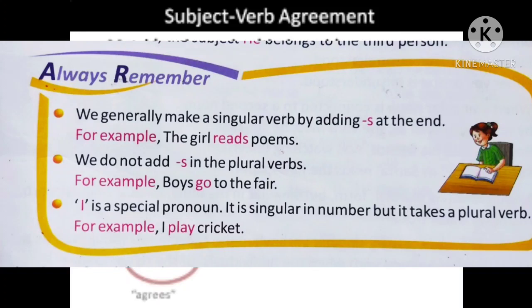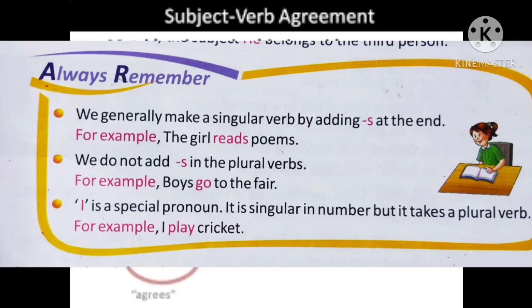Always remember, we generally make a singular verb by adding S at the end. For example, the girl reads poems. Here, the girl is singular, so the verb is also singular and we have added S at the end.